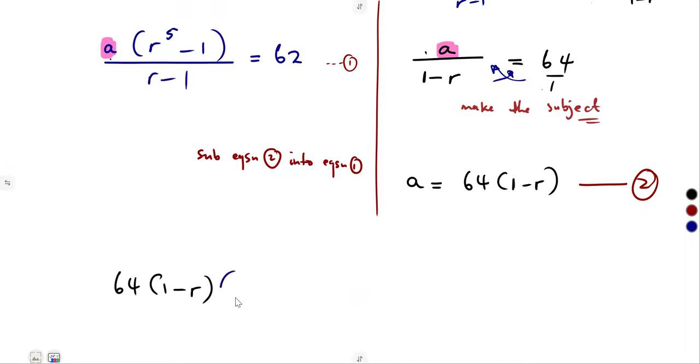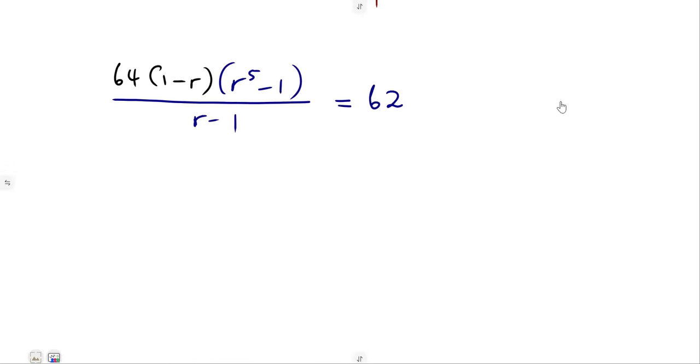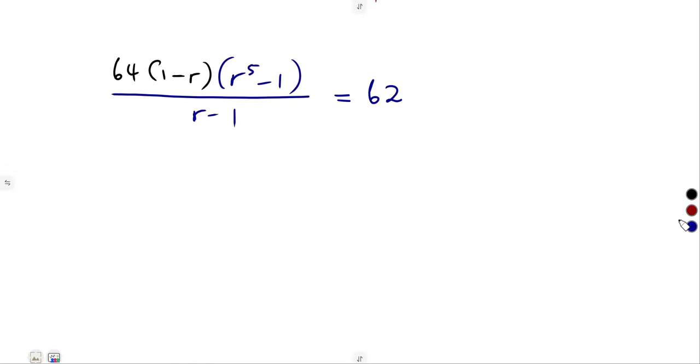Then this remains as it is, r to the exponent of 5 minus 1, everything over r minus 1, is equal to 62. Guys, we have an equation on its own, which is in terms of r. Solve for that r now.